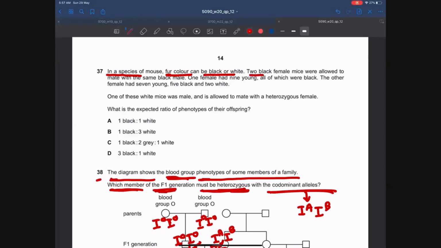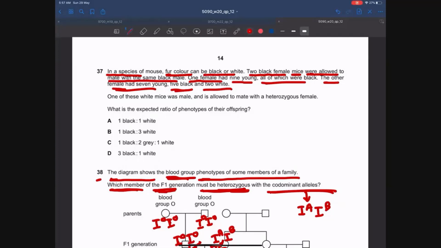Two black female mice were allowed to mate with the same black male. So they say that there were two black female mice and they were allowed to mate with the same black male. One female had 9 young, all of which were black. The other female had 7 young, 5 black and 2 white. So what can you deduce from this information?